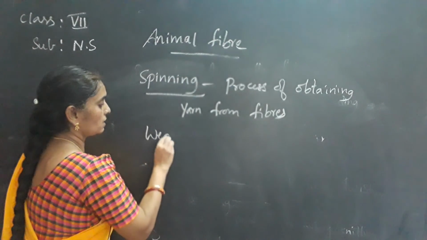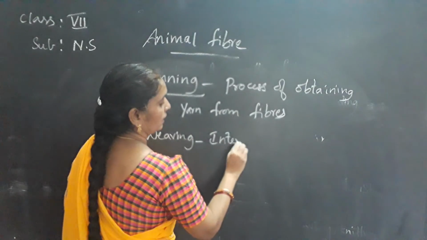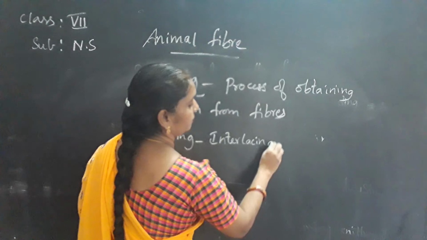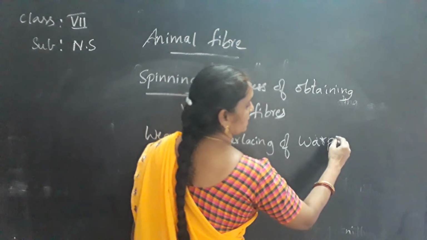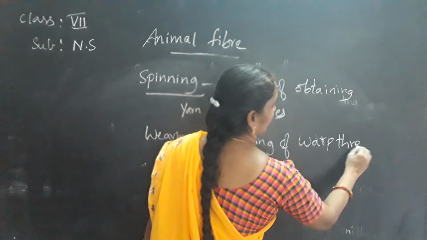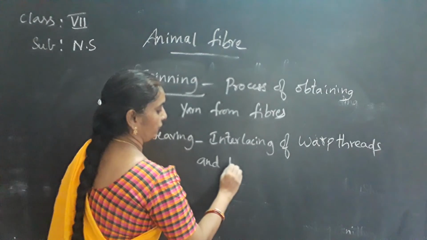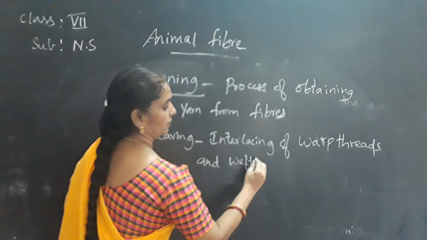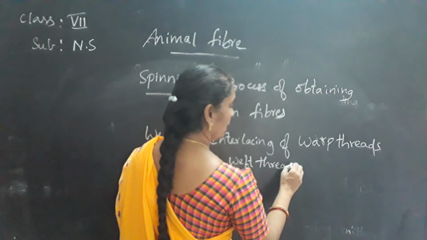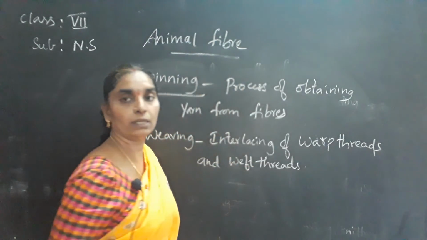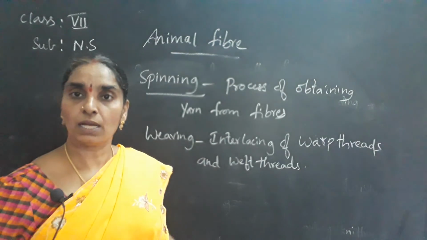What is weaving process? Interlacing of warp and weft threads, that is transverse threads and vertical threads, by fitting over a harness in a loom. By fitting over a harness in a loom, it is called the weaving process.